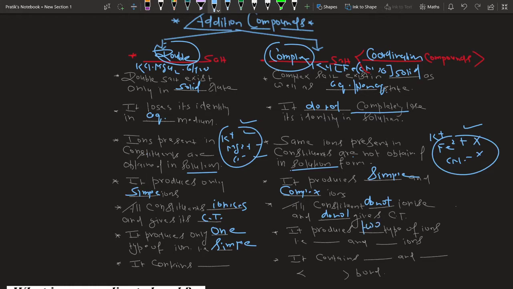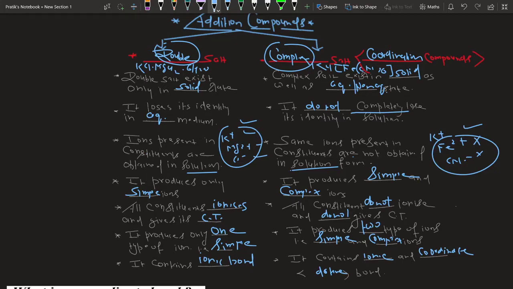Two types of ions, one simple and one complex. A double salt contains only ionic bonds, and a complex salt contains ionic as well as coordinate bonds, also called dative bonds.